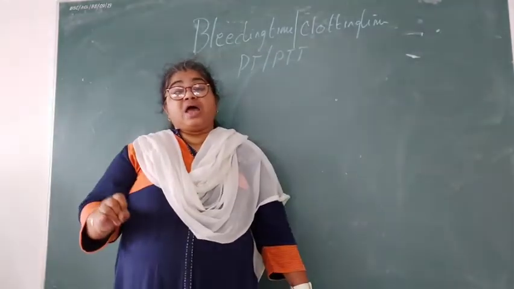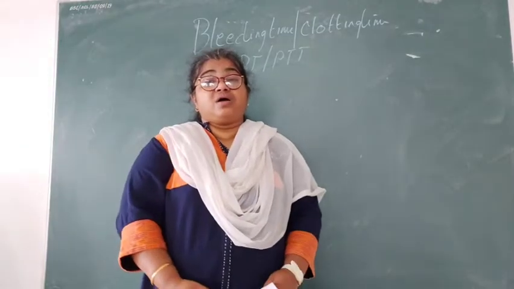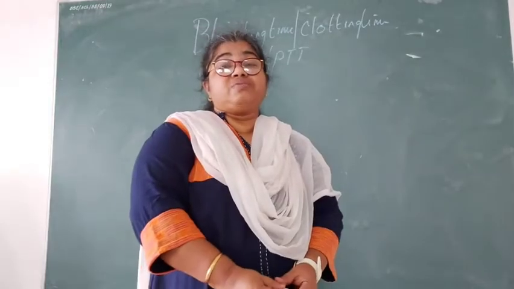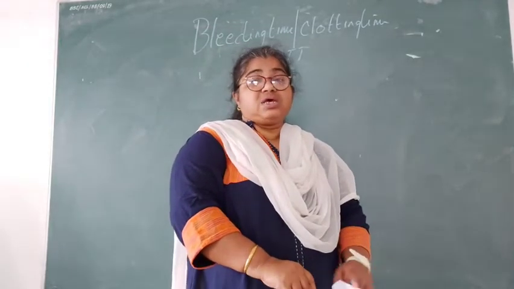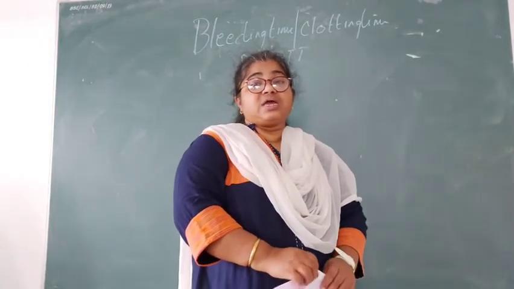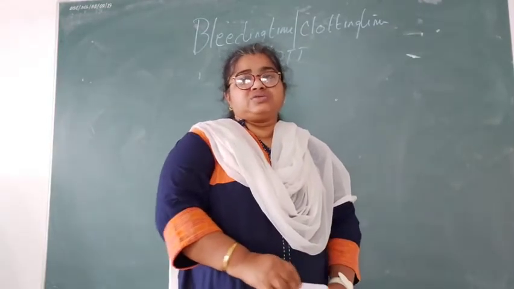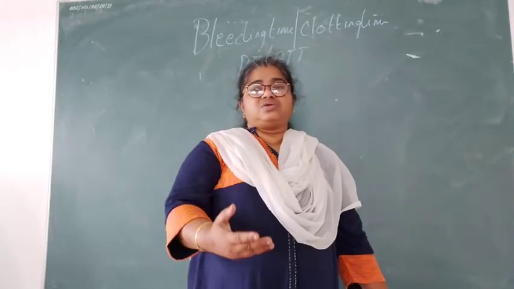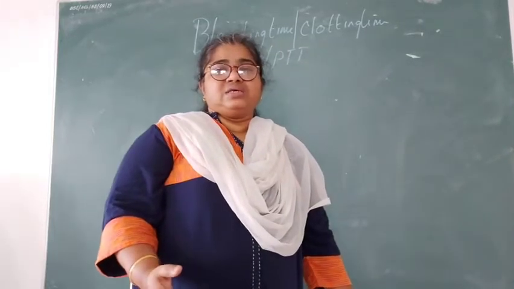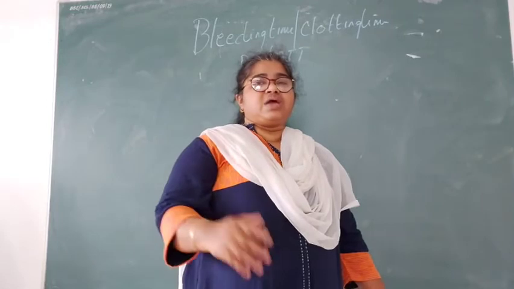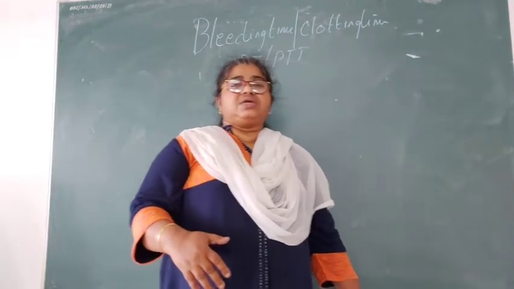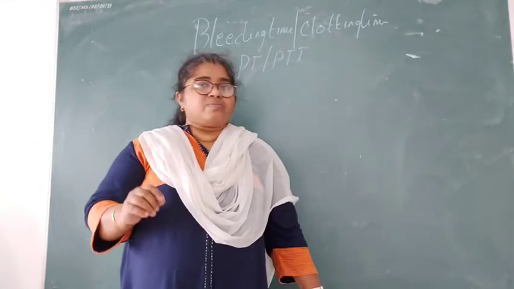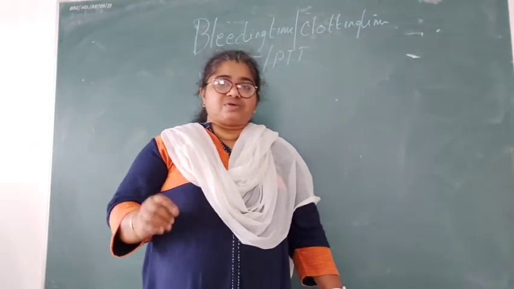It is also more when the patient is taking anticoagulants, like heparin, which we give in cardiac illness because there is a clot there. For diluting the clot, you will be giving heparin. So if the patient is getting any anticoagulant, then the bleeding time will also be more. The normal bleeding time is between 2 to 7 minutes.